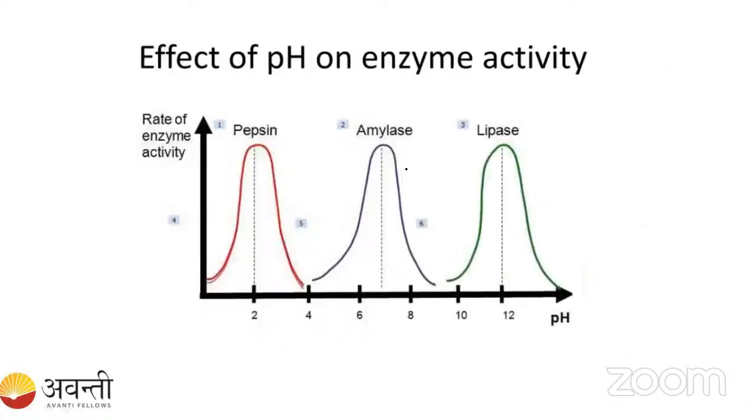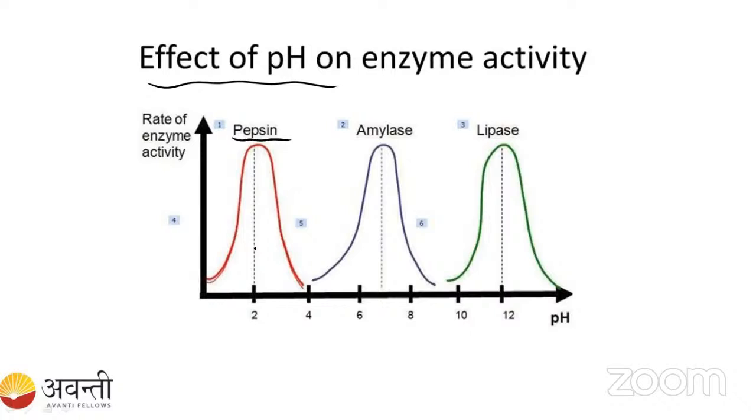Okay. Here I have taken the example of the effect of pH on some enzymes. See here, where is pepsin situated in our body? Can anyone tell me? What is the main function of pepsin? Can you recall the digestion chapter in year 11? Yes, it is helpful in the breakdown of protein. Very good, student. It is present in the stomach.